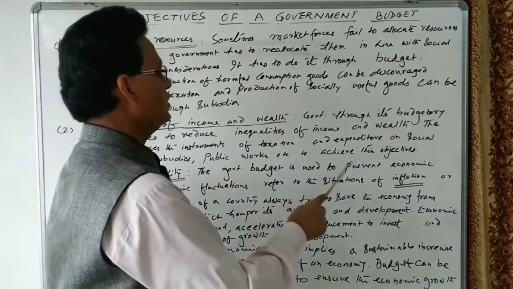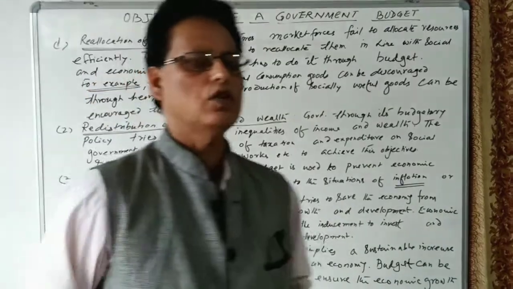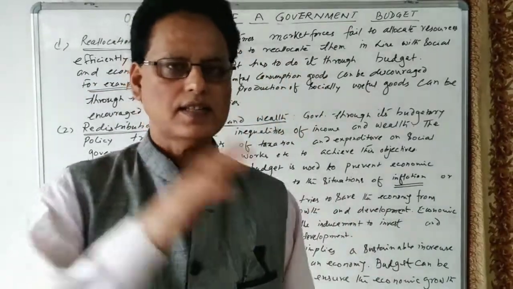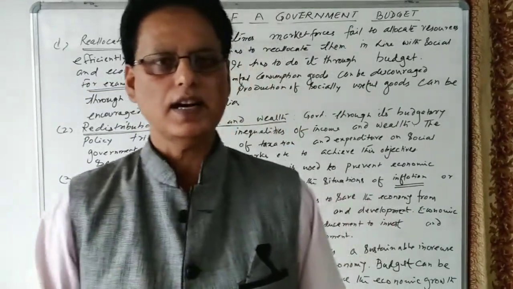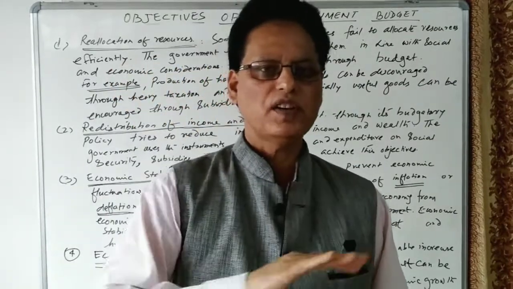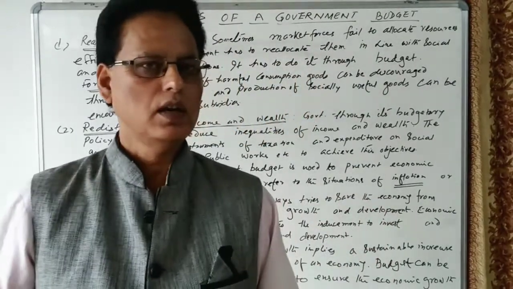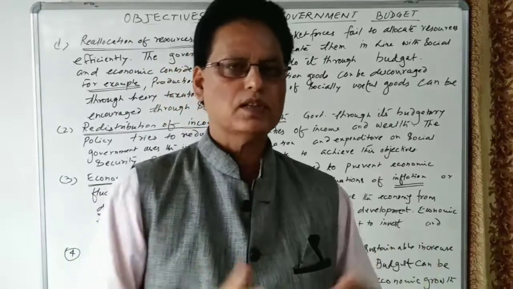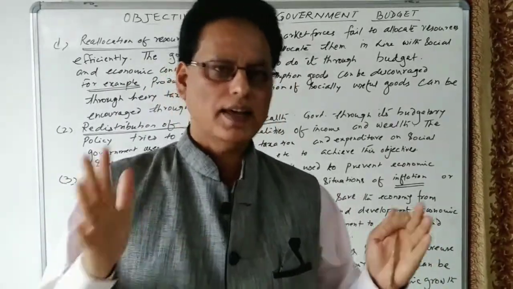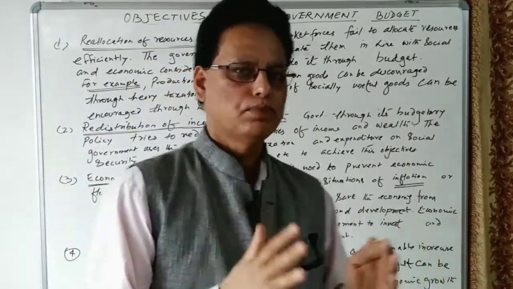Public works also help achieve this objective. On one side the government imposes taxes on the rich, and on the other side it launches different programs for the poor. The main purpose of this is to reduce the gap between the rich and poor.